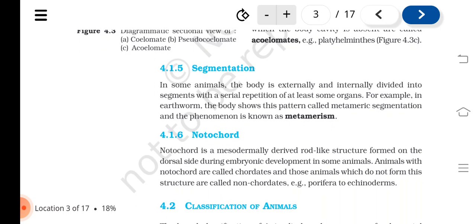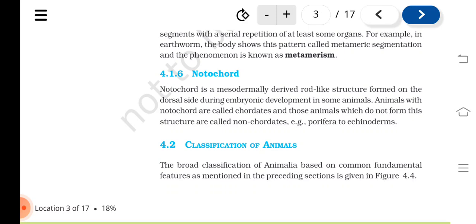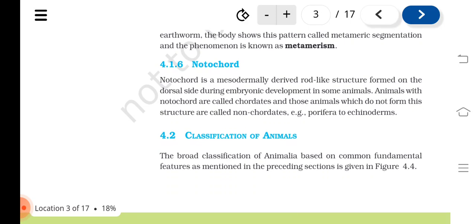Segmentation. In some animals, the body is externally and internally divided into segments with a serial repetition of at least some organs. For example, in earthworm, the body shows this pattern called metameric segmentation, and the phenomenon is known as metamerism. Notochord. Notochord is a mesodermally derived rod-like structure formed on the dorsal side during embryonic development. Animals with notochord are called chordates, and those animals which do not form this structure are called non-chordates. Example, Porifera to echinoderms.